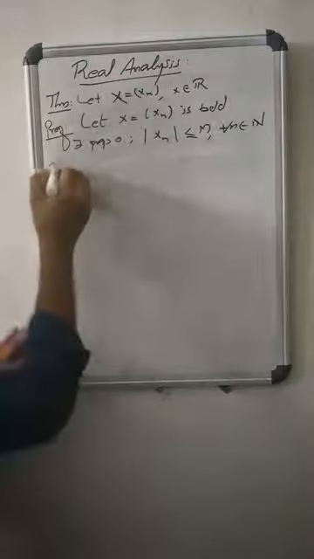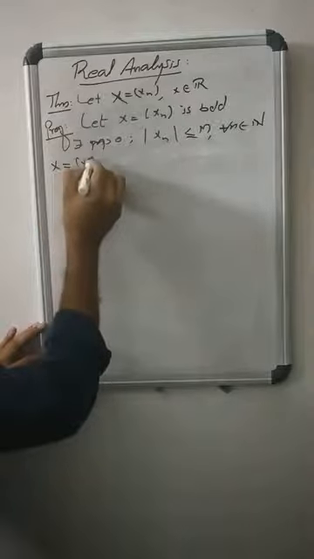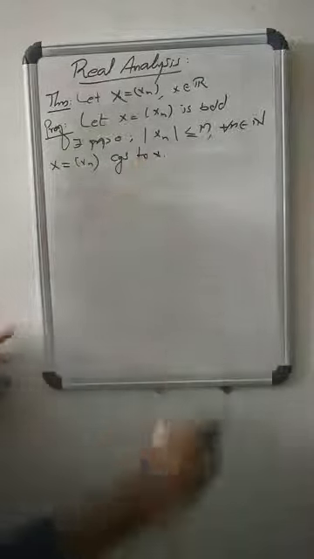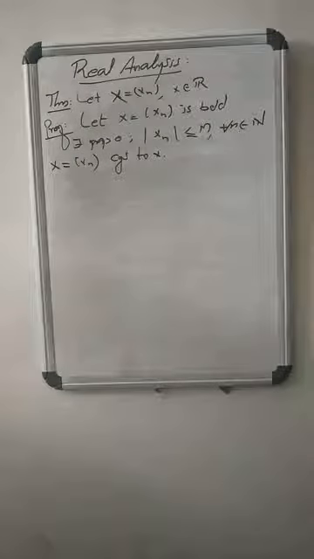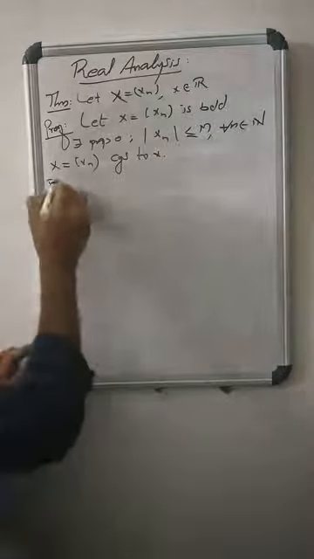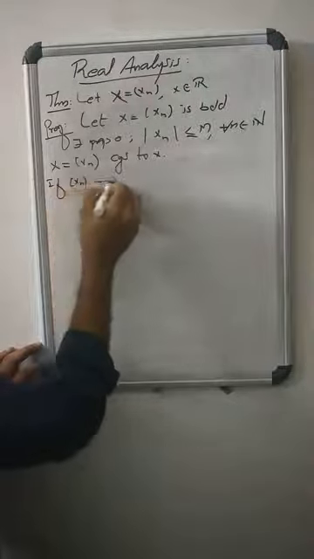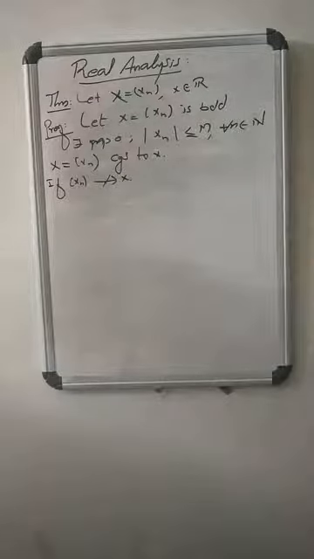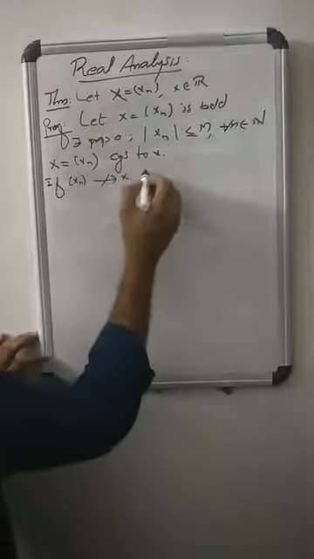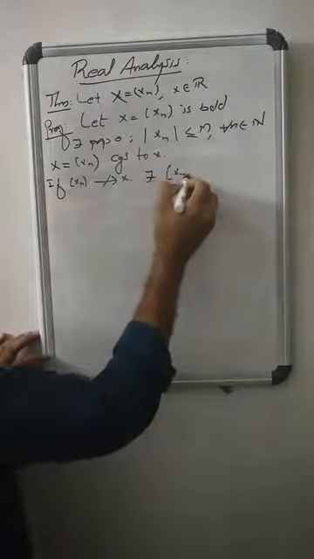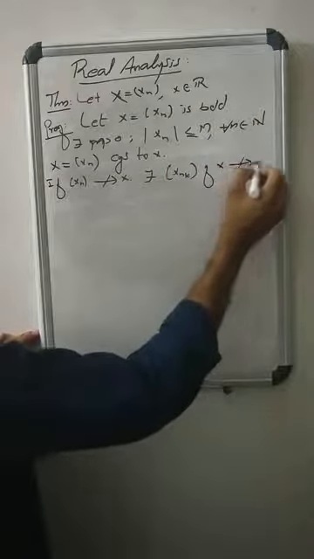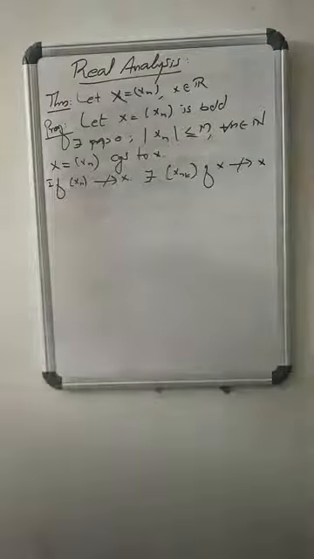Now to prove that the sequence X equals (xn) converges to x. This is the requirement. If possible, suppose the sequence (xn) does not converge to x. Then there exists a subsequence (x_nk) of X which does not converge to x.